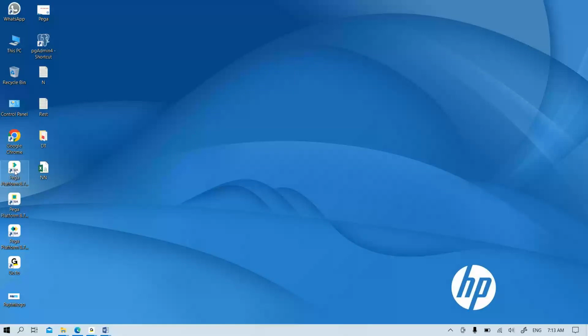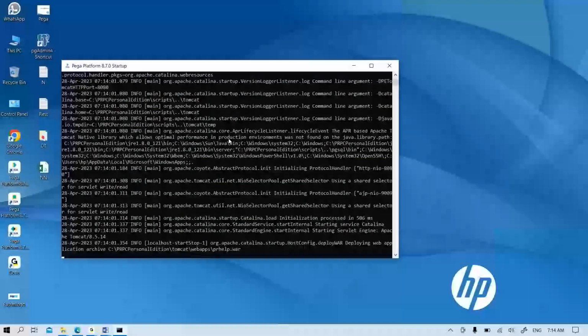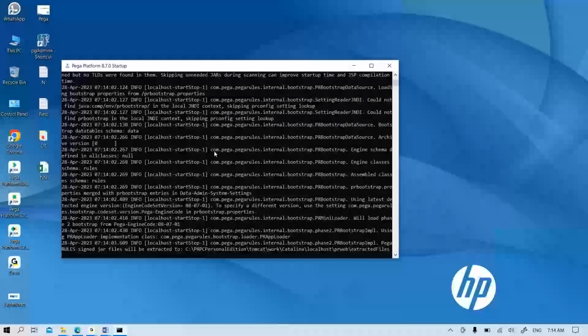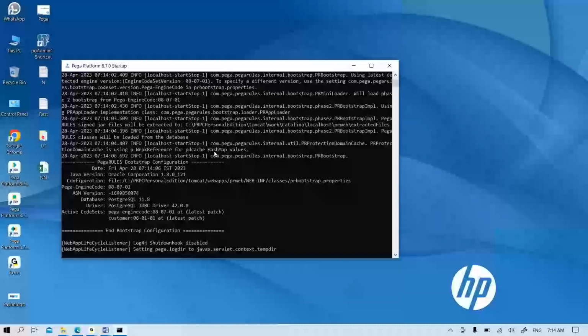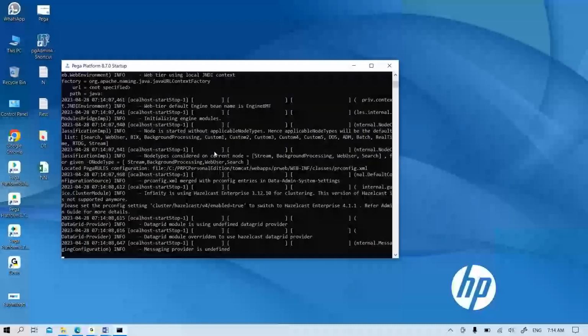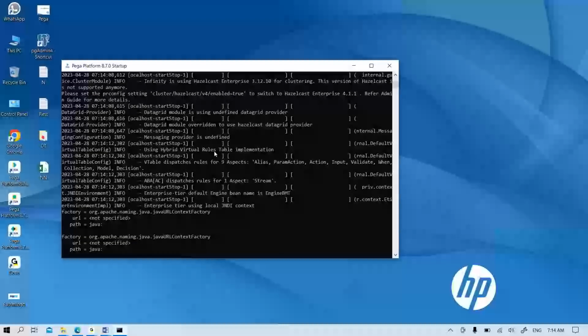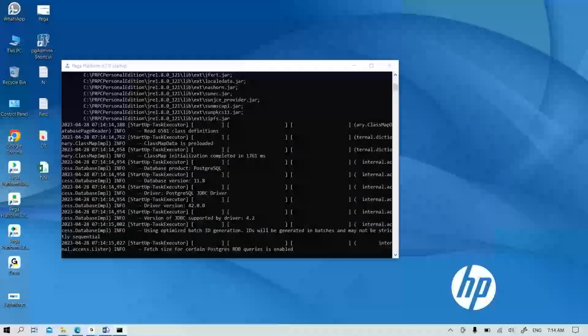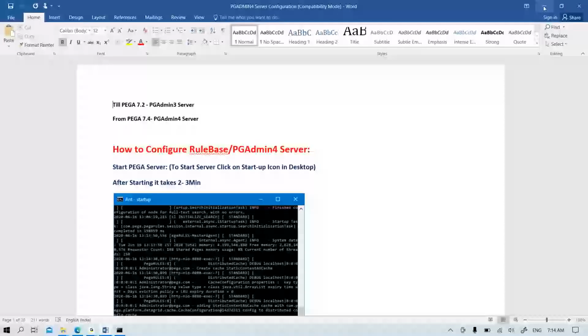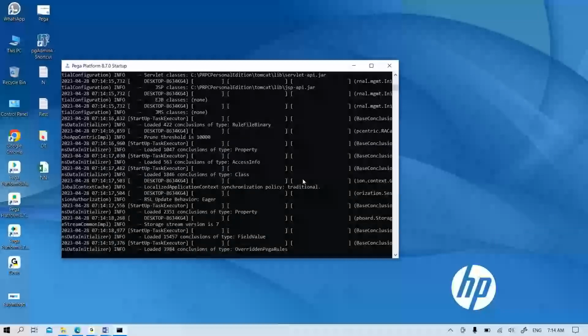So what I need to do first is click on the startup icon. During the first time of installation it will be started, but from next time you have to do this process manually. Whenever you shut down or restart the system, and next day you open the system again, you have to do it like this. So to access the PEGA application, click on the startup icon. Like I told earlier, it takes some 2 minutes. So after 2 minutes, you can click on the login icon. That's why this process is very simple. So you need to install this application by following these instructions.